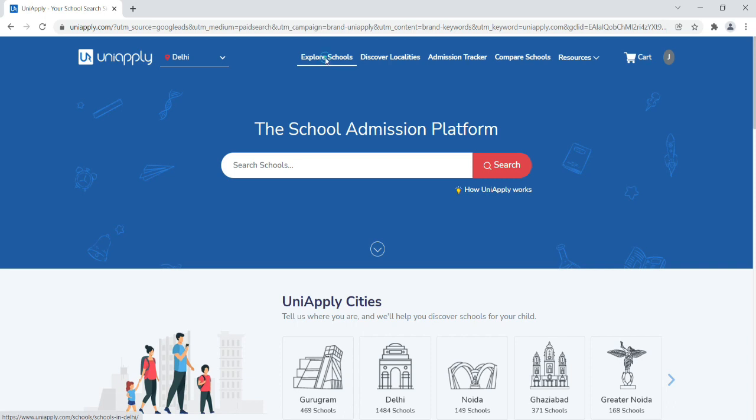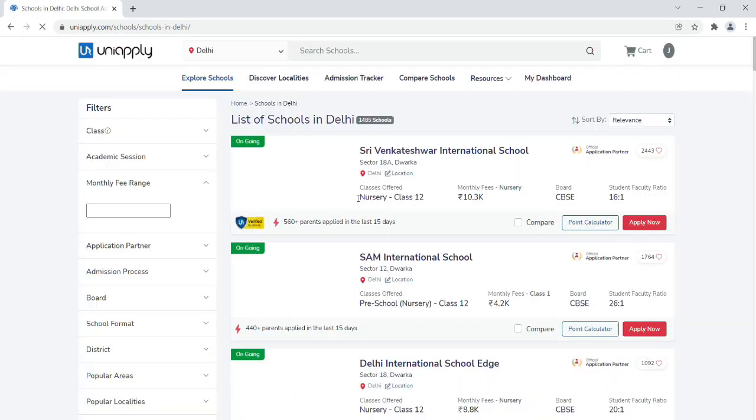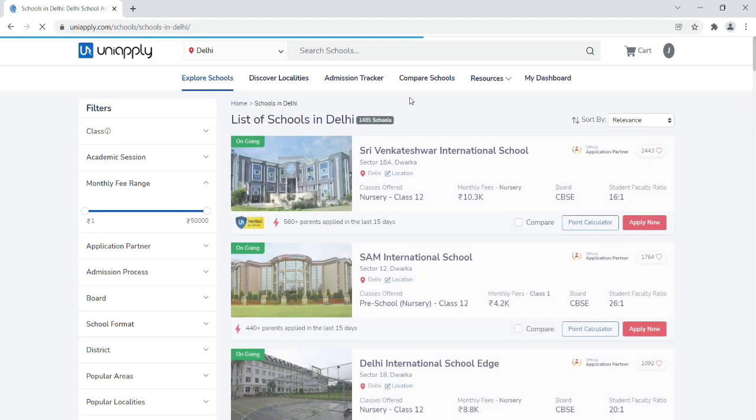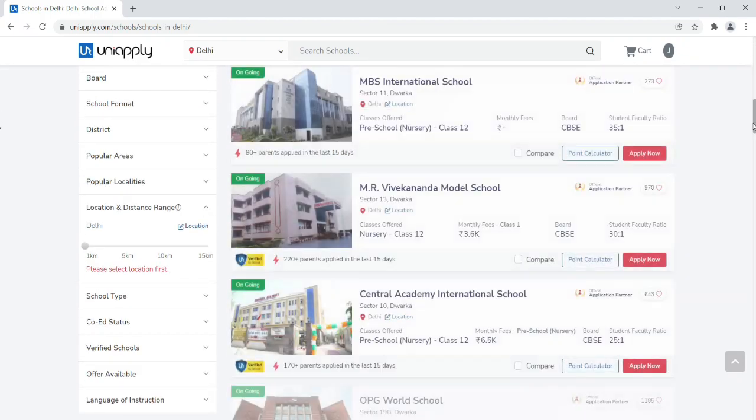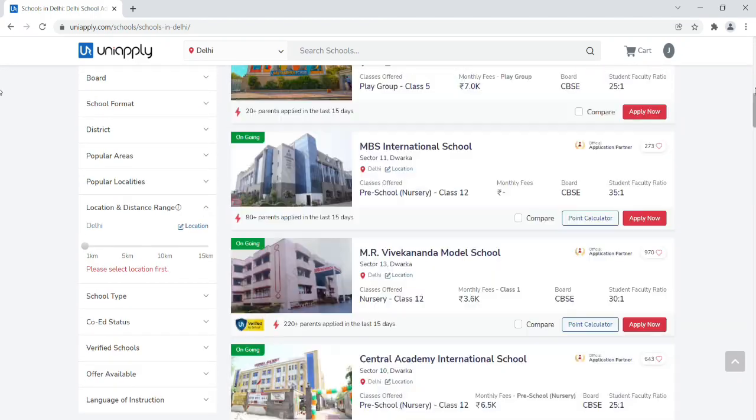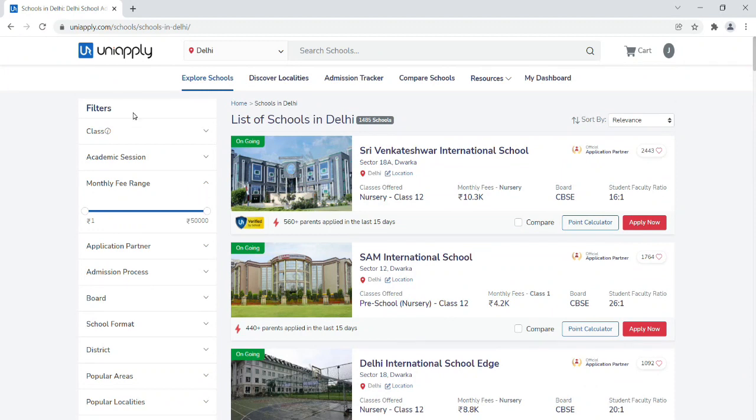Now let's go to the Explore Schools option and see what appears on the page. So what you see in front of you is a list of various schools in Delhi. It's a long list. Now on the left hand side, there are various filters that you can apply to your search and narrow down your search.